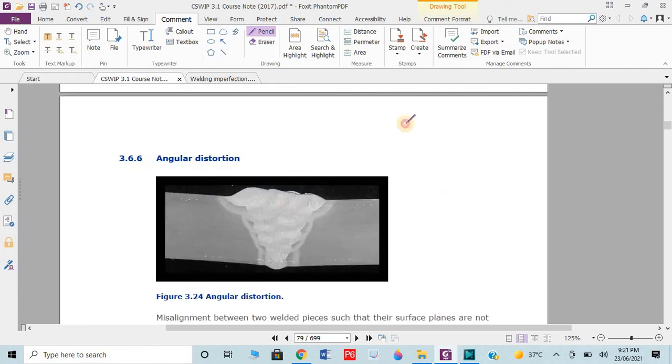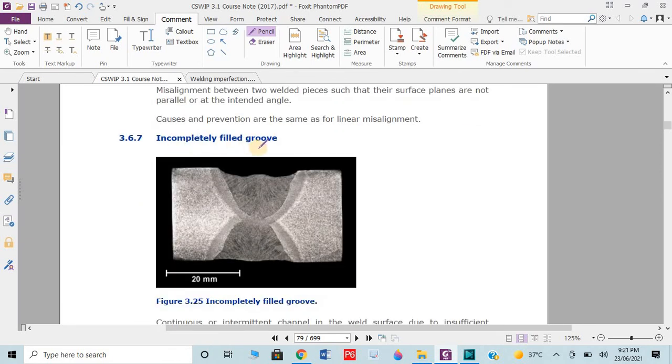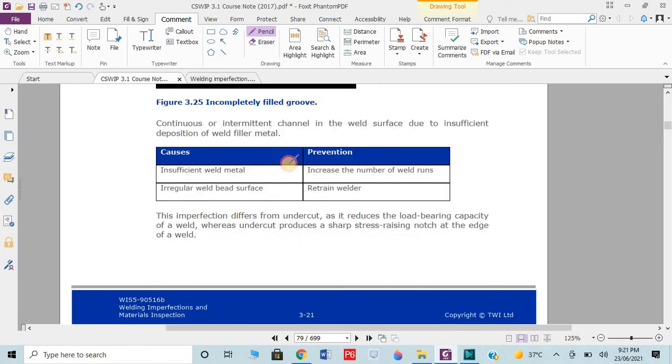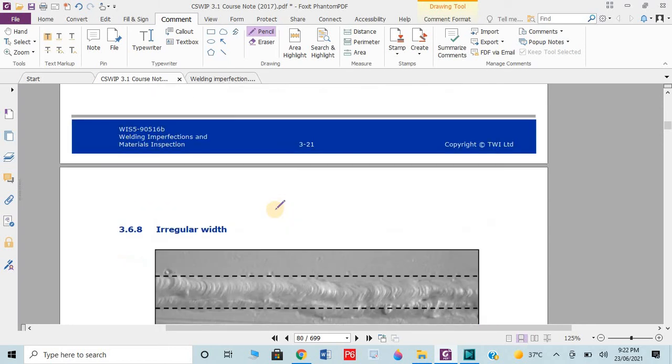Then we have angular distortion. If you have two weld metals and angularly it's distorted, then it's known as angular distortion. Then we have incomplete filled groove. Already explained to you, if the groove is not properly filled with the filler metal, then it's known as incompletely filled groove. It could be insufficient weld metal and irregular weld bead.